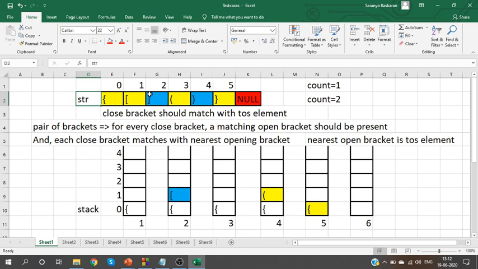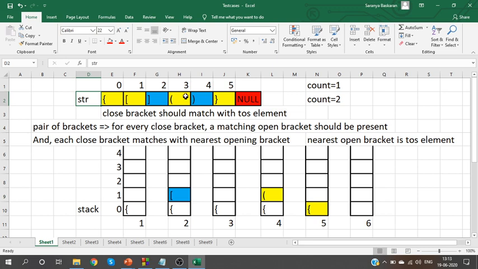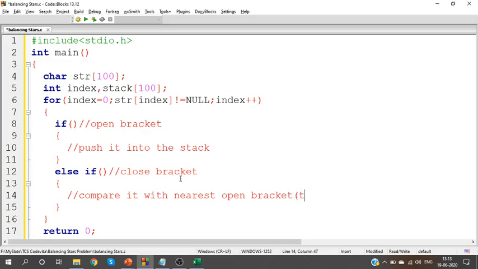And what will you do when you see a close bracket? When you see a close bracket, compare it with the nearest open bracket. Can you understand? Yes. Compare it with the nearest unmatched open bracket. That is important because you can't compare this curly bracket with this bracket. And where can I find it? I can find it in the top of the stack. The nearest open bracket can be found in top of stack.